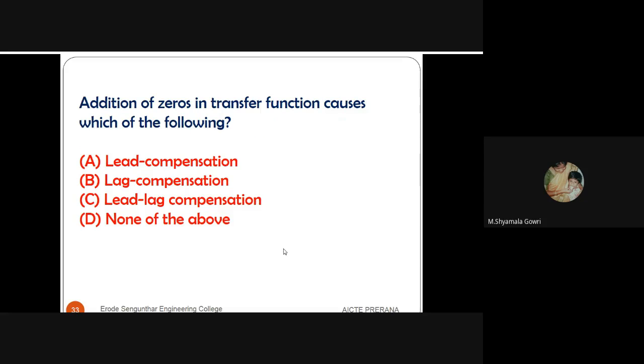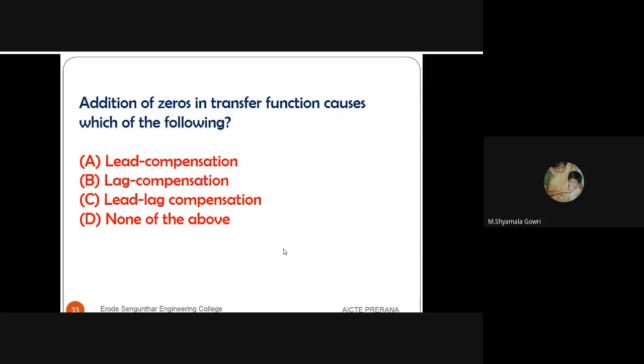Next question. An addition of zeros in a transfer function causes which of the following? There are four options. One is lead compensation, lag compensation, lag lead compensation, none of the above. The answer is lag compensation. So the addition of zeros in a transfer function causes lag compensation, and the addition of poles in the transfer function causes lead compensation.